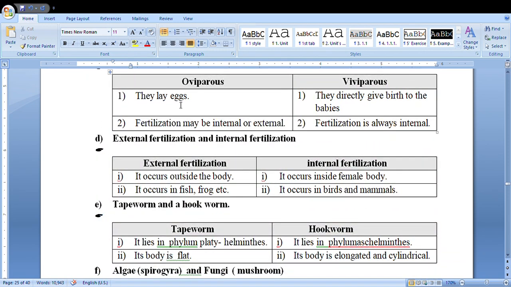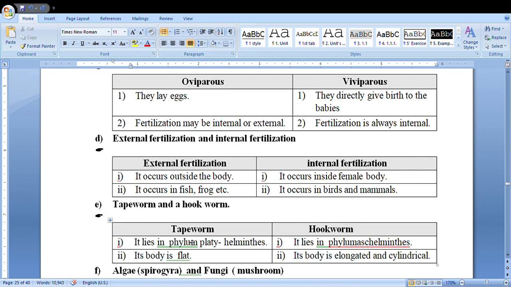Oviparous, viviparous: egg-laying animals are oviparous. The animal that directly gives birth to babies is viviparous. Fertilization may be internal or external. External fertilization occurs outside the body. Internal fertilization occurs inside the female body. External fertilization occurs in fish and frog. Internal fertilization occurs in apes and mammals.